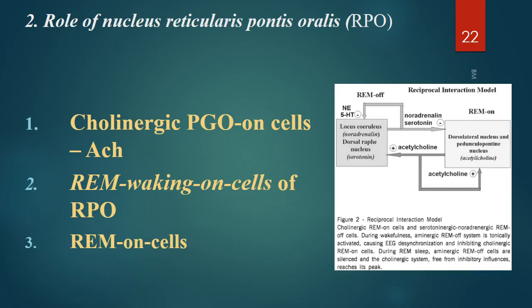So what is the role of nucleus reticularis pontis oralis? They have cholinergic PGO on cells which secrete acetylcholine, which is very active during REM sleep. You have REM waking on cells of nucleus reticularis pontis oralis. You have REM on cells. So it is the interaction of acetylcholine, 5-hydroxytryptamine, and noradrenaline. These are the very important neurotransmitters involved.